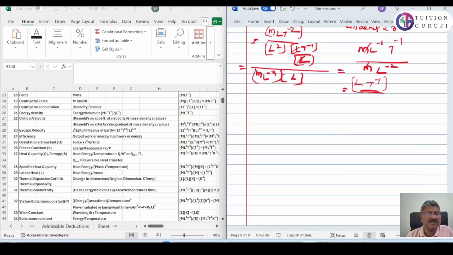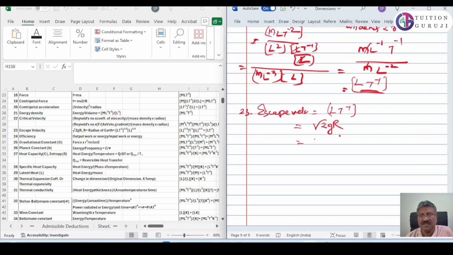Next one is escape velocity. Again 23. Escape velocity is nothing but velocity, right? So what should have been the formula? L T raised to minus 1. Let us see whether we are getting it or not. What is escape velocity? It is actually square root of 2 g into r, where g is the acceleration due to gravity and r is the radius of earth. So root 2, you don't have to consider root 2 since 2 is a number. It will not have any dimensions.